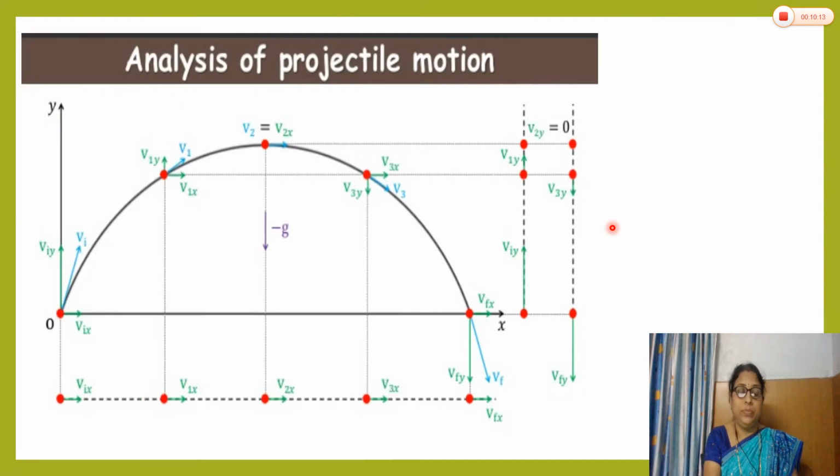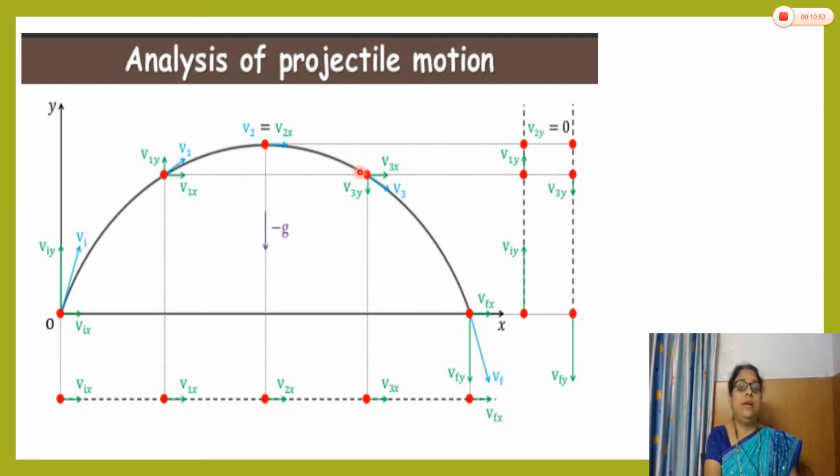Again, we see the detailed diagram for the analysis of projectile motion. Here at first, when the object is at the origin, O, Vi is the initial velocity. We divide it into two perpendicular components, Vix and Viy. Now this is the first position, suppose, when it is going in the upward direction. Again here the horizontal velocity, the vertical velocity, and this is the resultant velocity. Now at the topmost position, there is only the horizontal velocity and the vertical velocity is 0. The acceleration acting at every point is minus g.